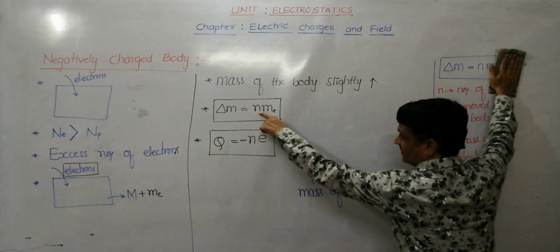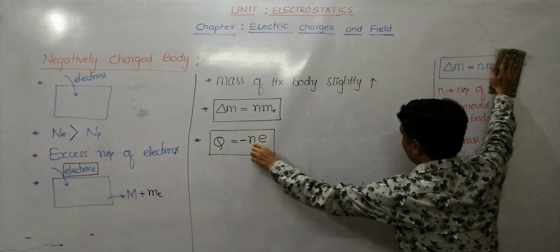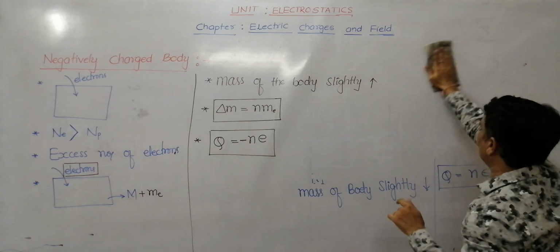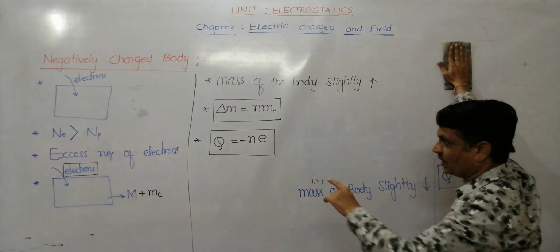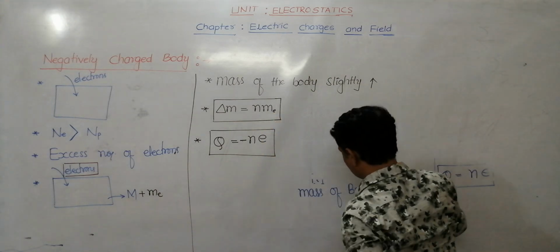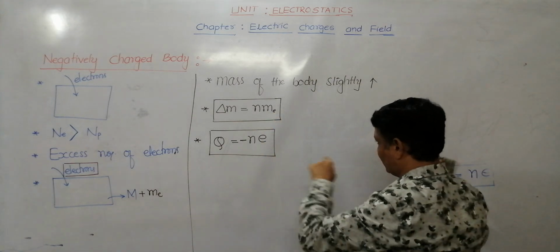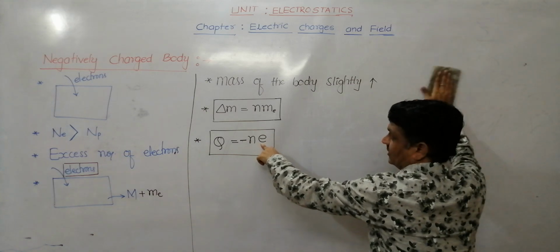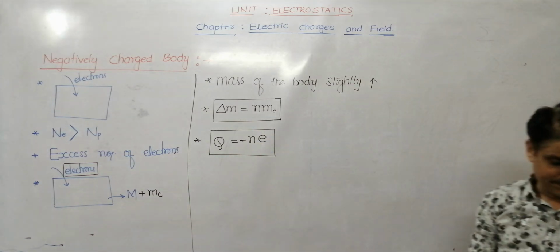Remember, n means number of electrons added to the body. Here m_e means mass of one electron. Here e means magnitude of charge of one electron. This you must remember.